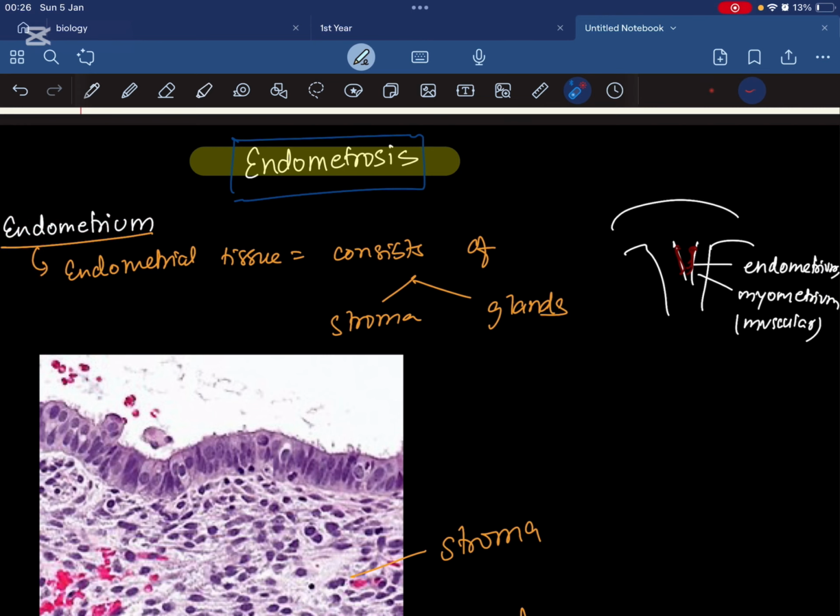But if it happens to be present at an ectopic site, maybe in the ovary, or in the intestine, or in the colon, this is known as endometriosis. So endometriosis is the presence of endometrial tissue, meaning endometrial glands and endometrial stroma, in any abnormal location outside the uterus.